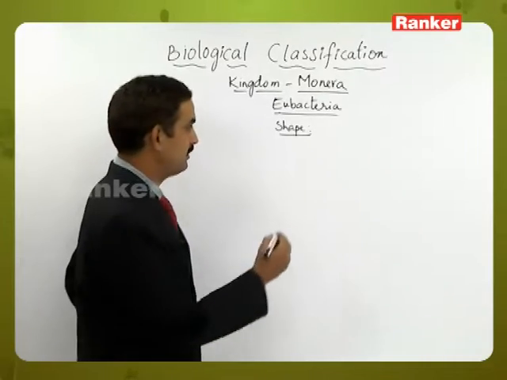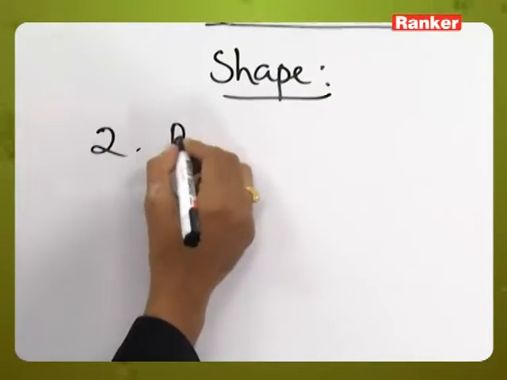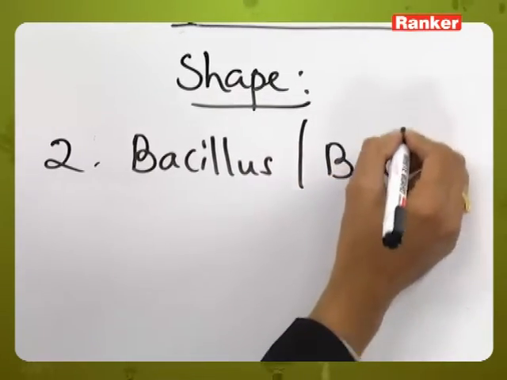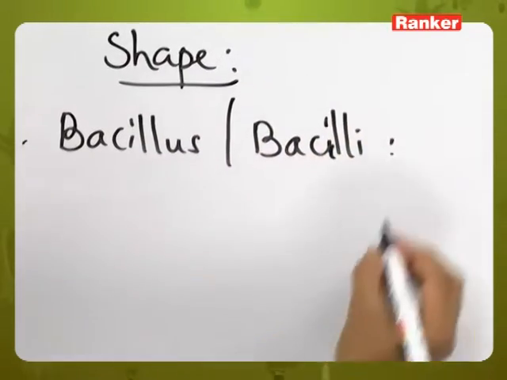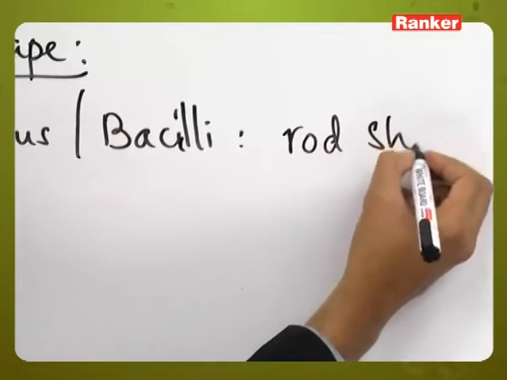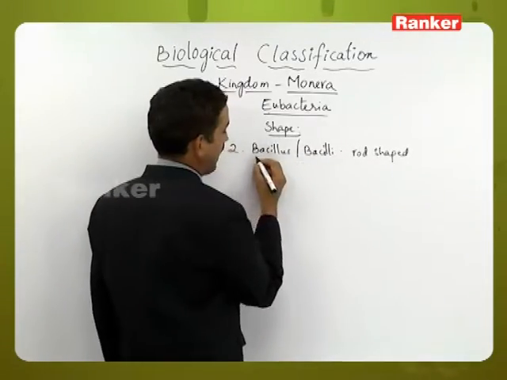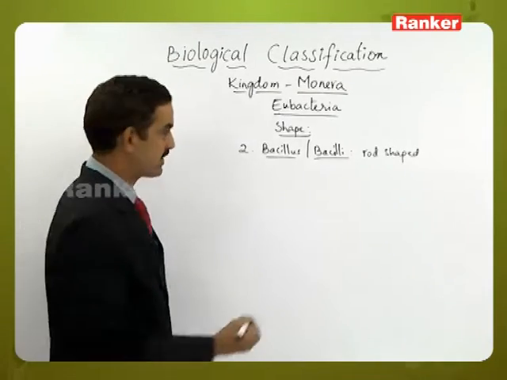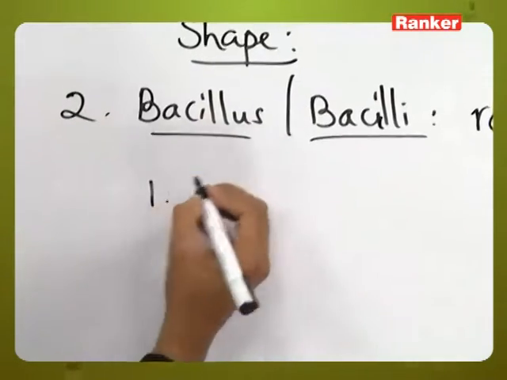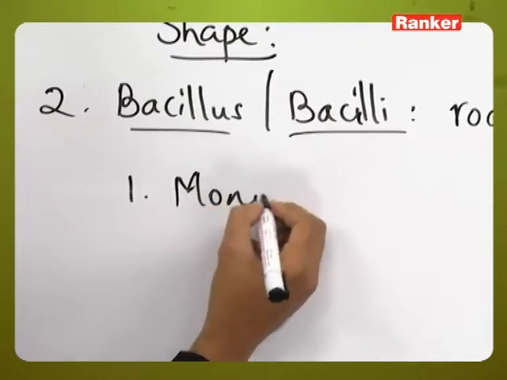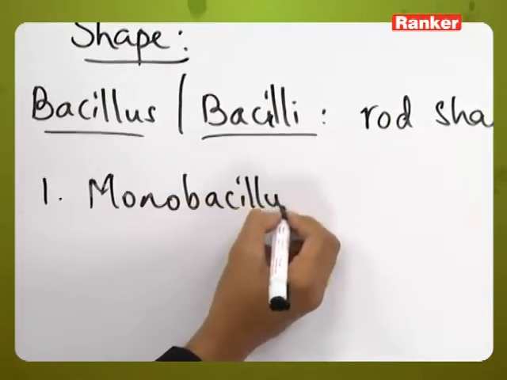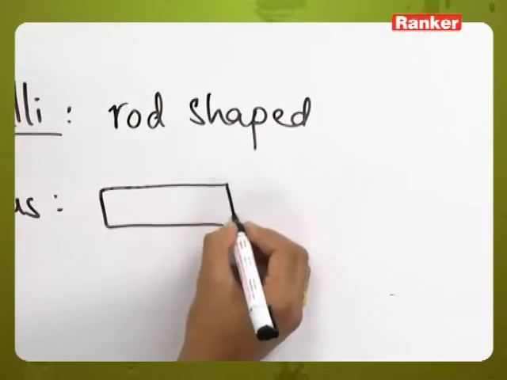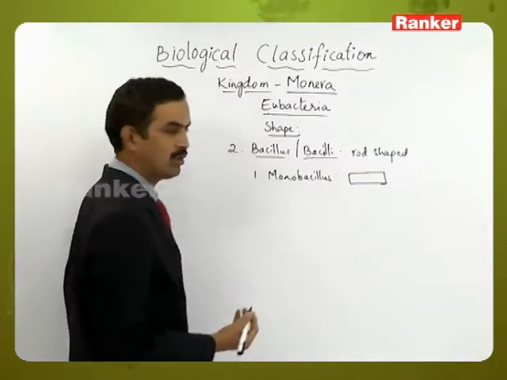The second type in the shape is the bacillus or bacilli. Bacilli means rod shaped bacteria, and in bacillus also, based on the number of rod shaped structures, they have been divided into monobacillus, that is a single rod shaped structure. This is called a monobacillus.